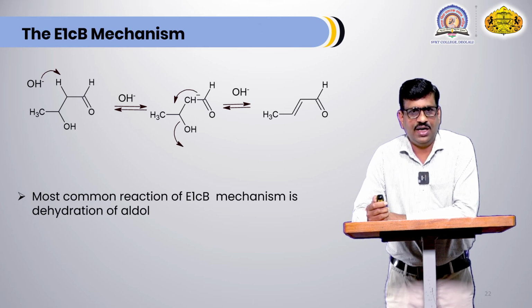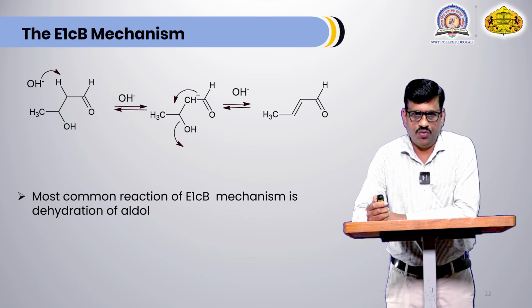In this case, the aldol is taken and the hydrogen atom, that is the beta hydrogen, is abstracted by the base and there is formation of a carbanion, and after that there is another elimination of the OH group from the intermediate and there is formation of the alpha beta unsaturated carbonyl compound. Net loss is H2O.